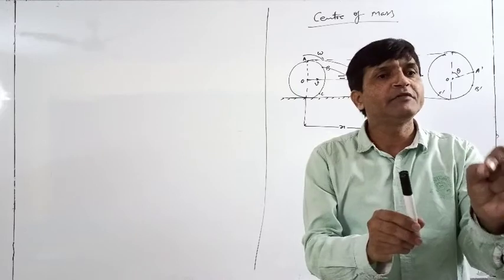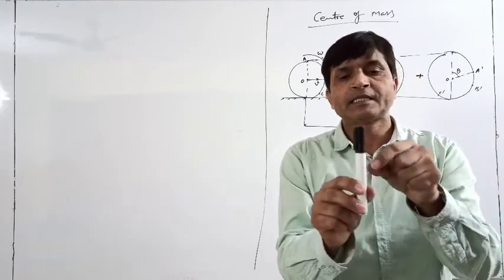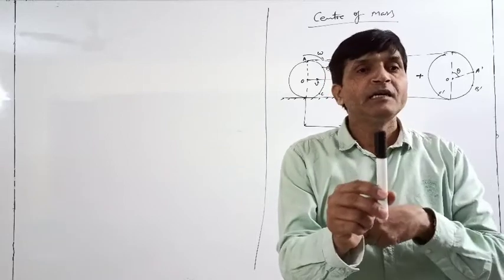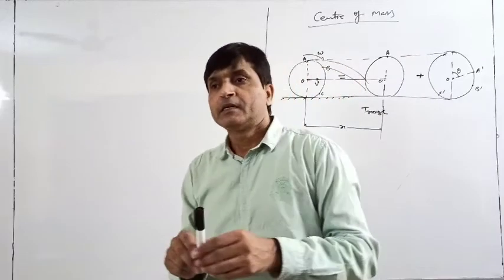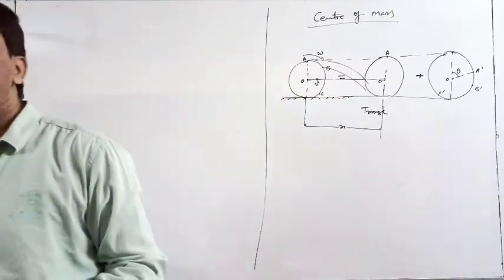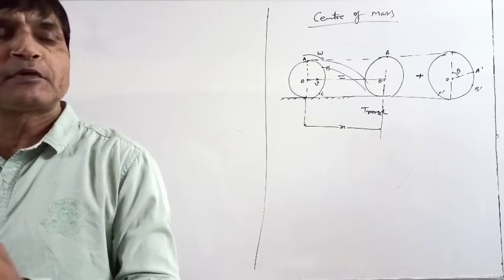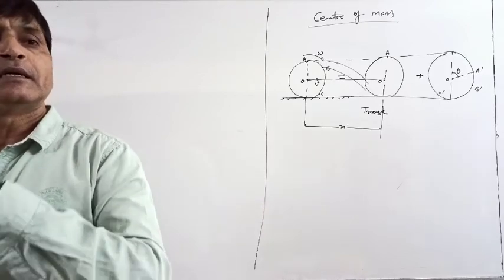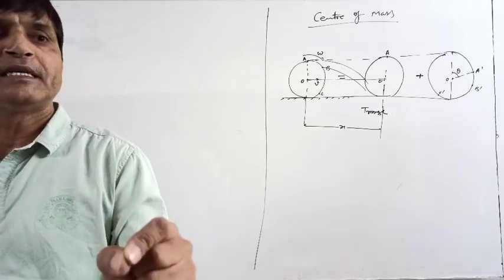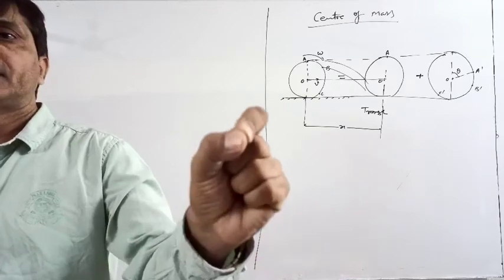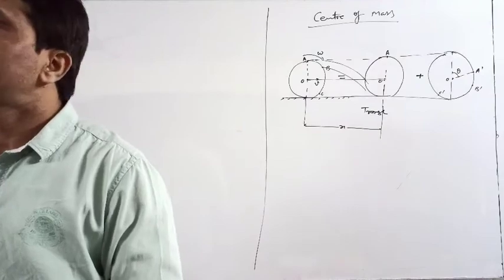We can calculate only when there is a certain point on the marker which does not show any rotational effect, which shows only the translational effect. That point on the marker is called the center of mass. So whenever we have to define the translational motion of the body, we define the translational motion of a certain point, and that point is called the center of mass.